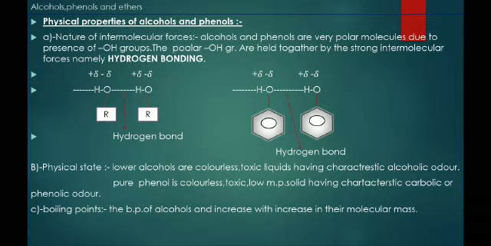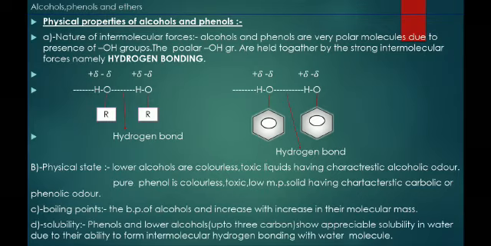Therefore, the boiling points of alcohols are greater than alkyl halides. Solubility: phenols and lower alcohols up to three carbon atoms show appreciable solubility in water. Why are methyl alcohol and ethyl alcohol miscible in water? Because of the ability to form intermolecular hydrogen bonds with water molecules. That's why they are soluble.